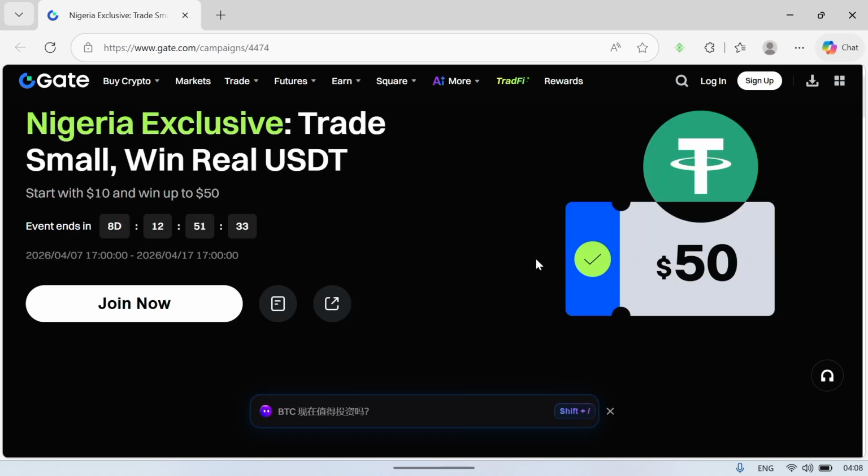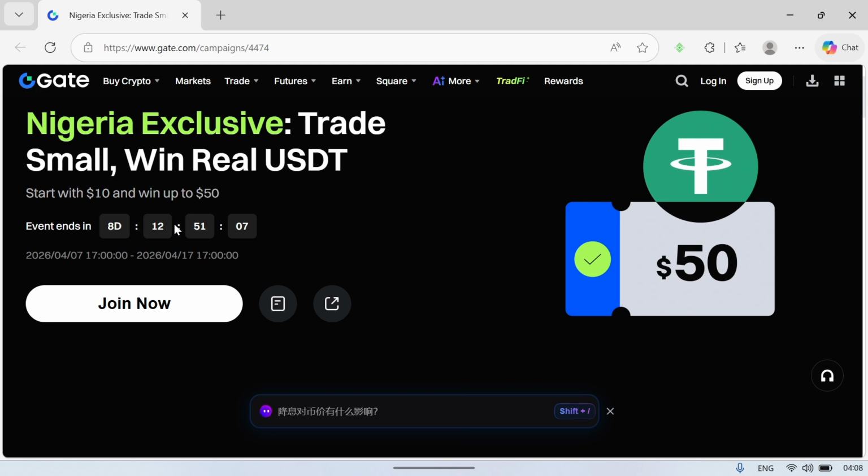Now over here is my account on Gate.io, guys, and over here you can discover that as a Nigerian I'll be able to claim about $50 in this particular event. And this is not going to last for a very long time. We only have about 8 days and some hours remaining until the end of this event. To participate is really very simple. Check down the video description. You're going to find the link to this particular event.